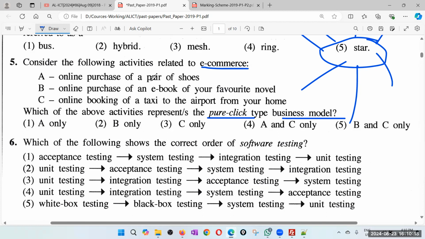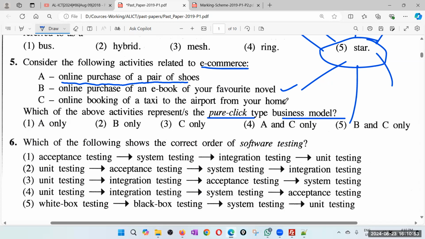Right. Online purchase of a pair of shoes. So it looks like pure click because you buy online. Okay. But anyway, let's see. Online purchase of an ebook of your favorite novel. So that also looks like the same. Online booking of a taxi to the airport from your home. Now this is a tricky one. Because it looks like all three are sort of pure click.